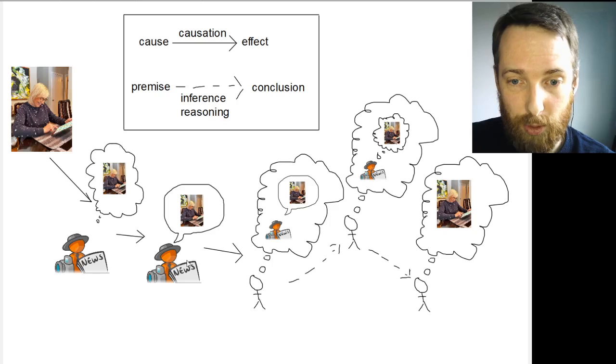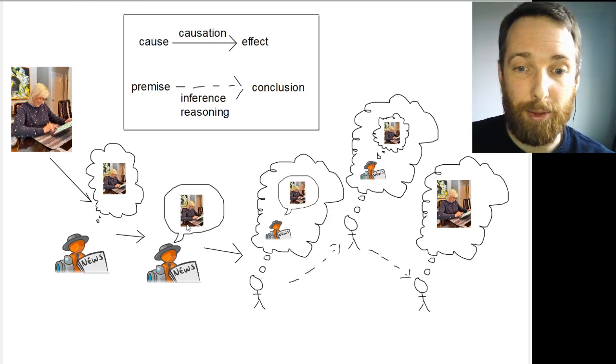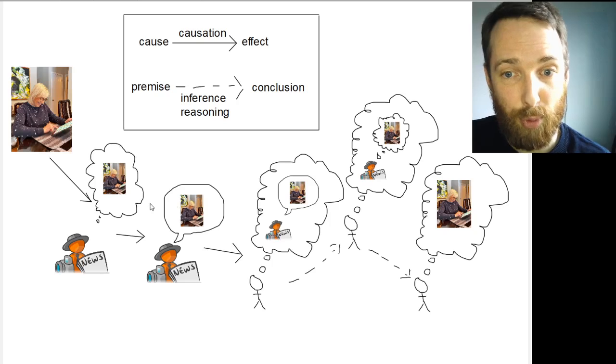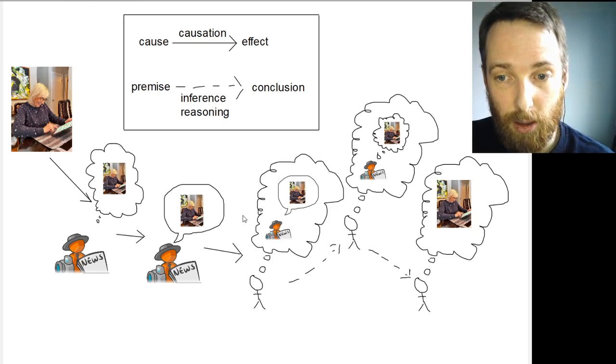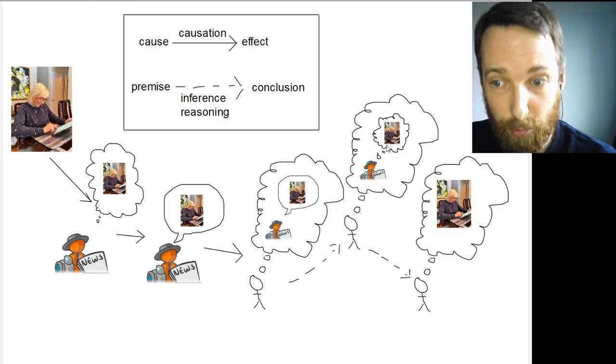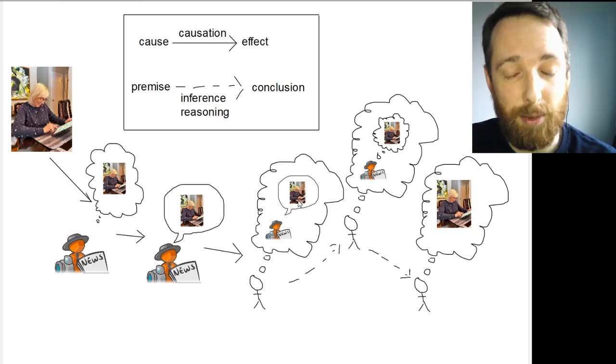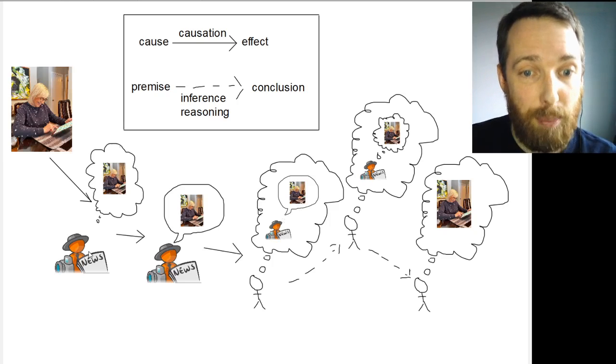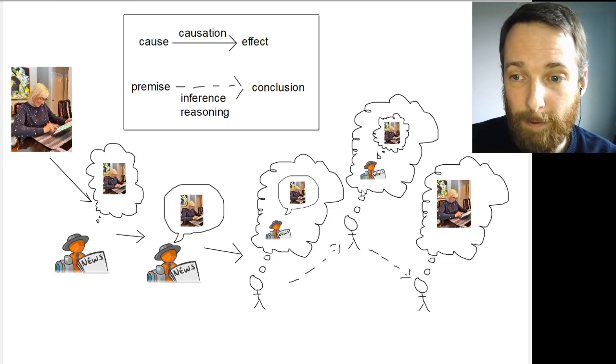Here you directly come to believe that the reporter said this thing because you observed the reporter saying the thing. You believe that the reporter thought the thing because you infer that the reporter thought the thing because they said the thing. And in fact, they said the thing because they thought the thing.